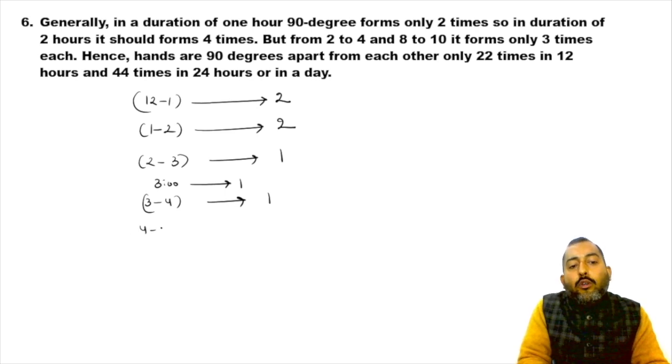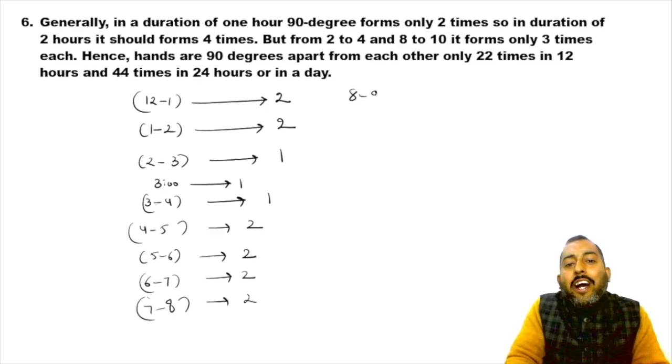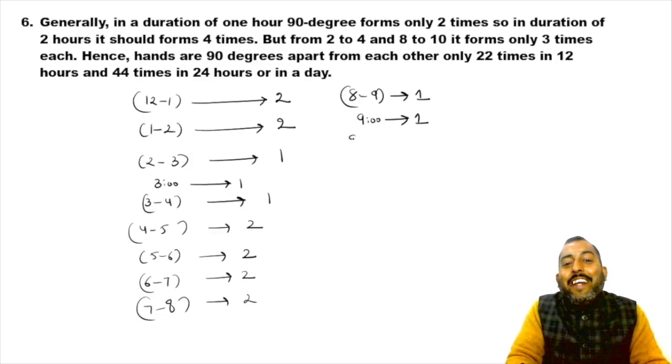But from 4 to 5, 90 degree will form 2 times. 5 to 6, 2 times. 6 to 7, 2 times. 7 to 8, 2 times. But 8 to 9, only once. Next 90 degree will be at sharp 9. Then 9 to 10, only once, and 10 to 11, 2 times. 11 to 12, 2 times.